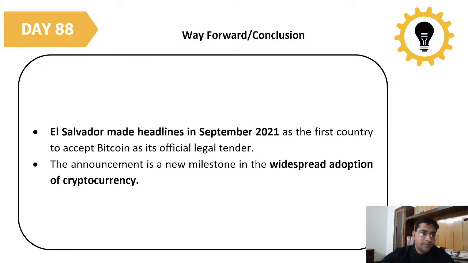We can call it as over. El Salvador made headlines in September 2021 because it is the first country that has accepted Bitcoin as an official legal tender currency. In our country, we call 50 rupees, 100 rupees legal tender. So El Salvador has said that we are going to accept Bitcoin as an official legal tender. So you can pay taxes, you can pay whatever you want in Bitcoin. The announcement is a new milestone in the widespread adoption of cryptocurrencies.